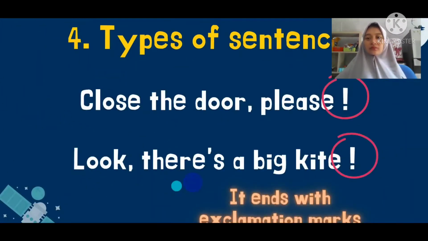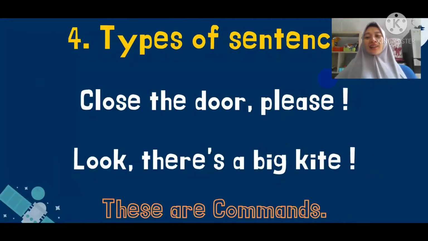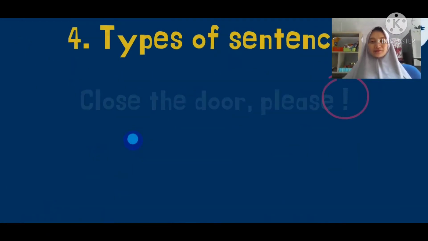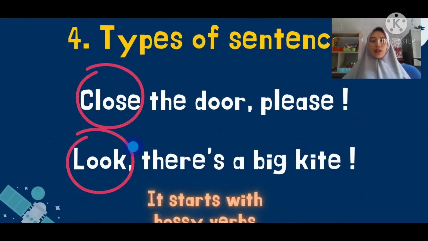And it ends with an exclamation mark at the end. So what type of sentence is it? These are commands that ask you to do something or to order you to do something. Yes, it ends with an exclamation mark.